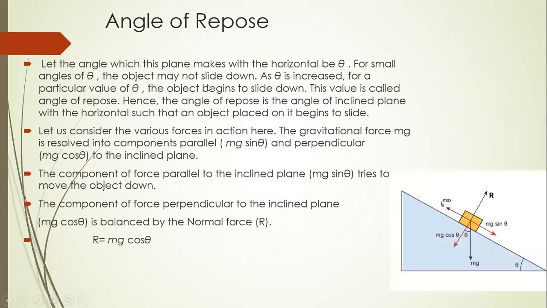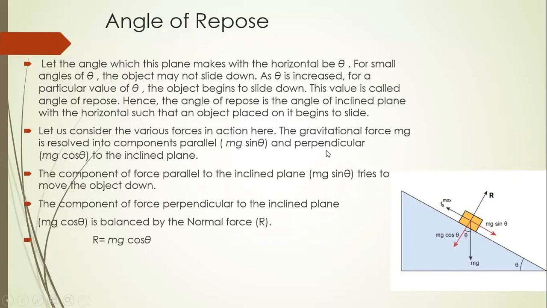Next is the angle of repose. Let the angle which this plane makes with the horizontal be theta. Here theta is the angle of repose. For small angles, if the value of theta is small, then the body of mass m does not slide.